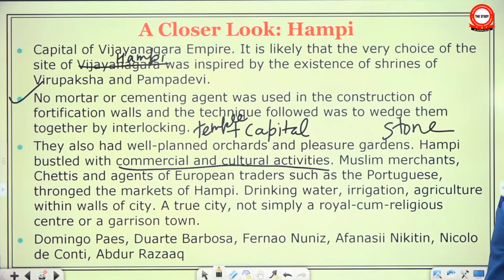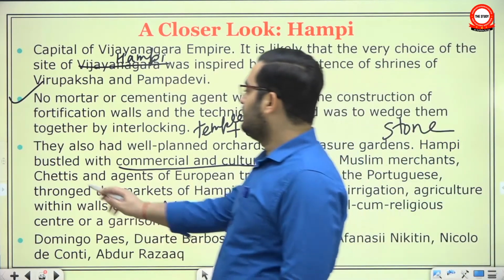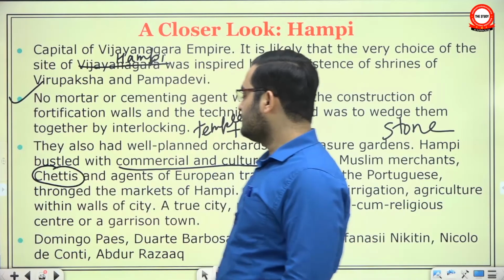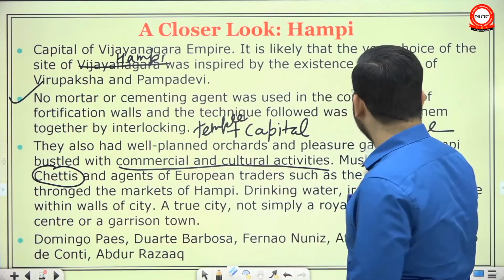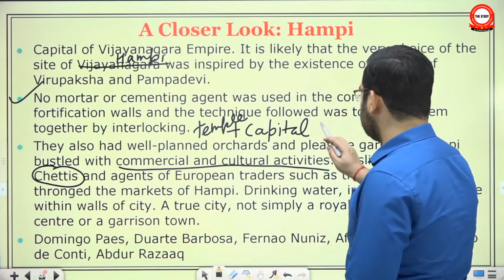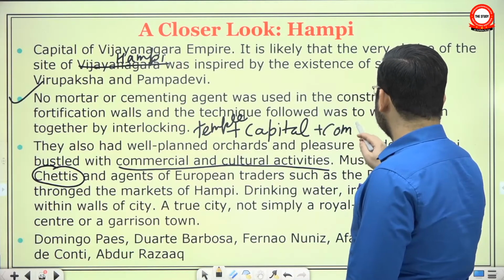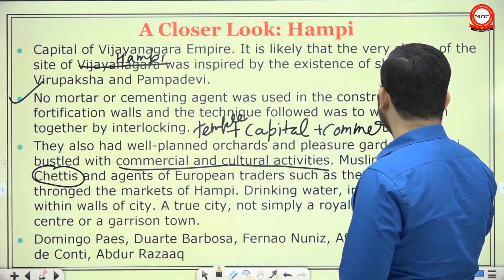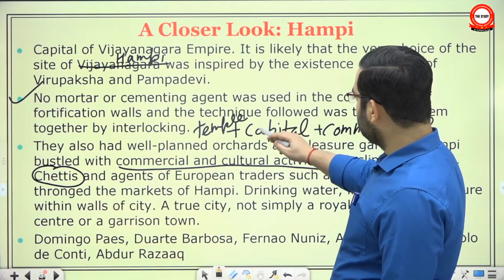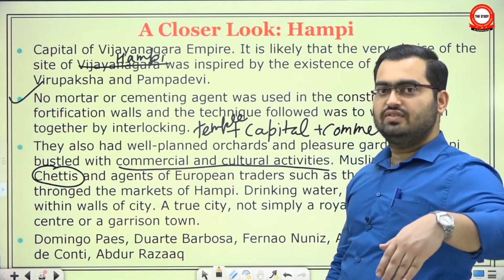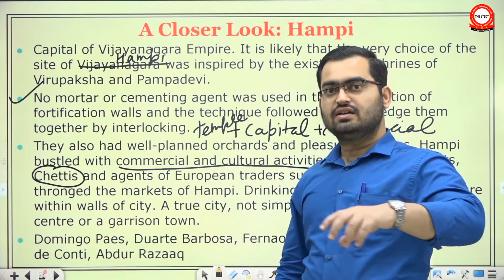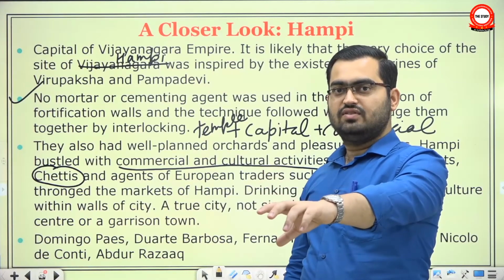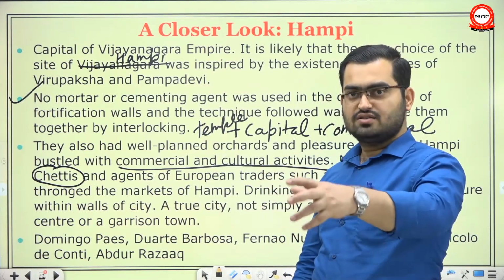Muslim merchants, chettis and agents of chettis are locally significant trading class. And agents of European traders such as Portuguese thronged the markets of Hampi. So it was a proper commercial and economic center as well. This was not something which was dependent on only one sort of activity. It was a proper town in the sense it had multiple layers of fortification. It has different areas. You had royal center, you have sacred center, and then you have places where other sorts of activities go on, trade and stuff. Other classes of people live.